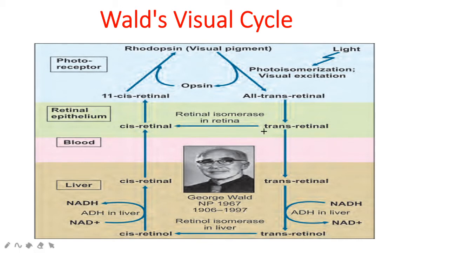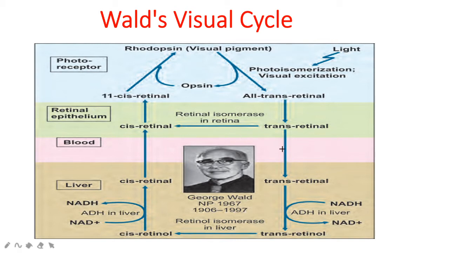So this all trans retinal, in the retinal epithelium, in the presence of the enzyme called retinal isomerase, can be converted into 11 cis retinal, which can combine with opsin to form rhodopsin. This retinal isomerase can convert all trans retinal into 11 cis retinal, or